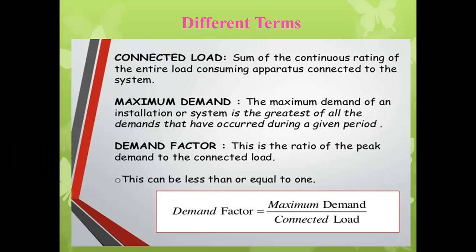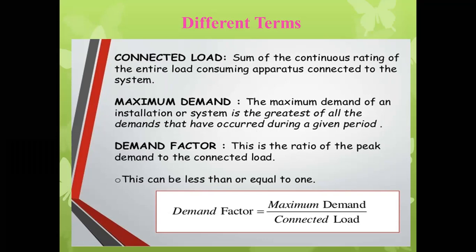Okay, then maximum demand. So what is maximum demand? Maximum demand is nothing but, in an installation or a system, the greatest of all the demands that have occurred during a given period. It is the largest or greatest demand which has come on the supply system during a given time period.